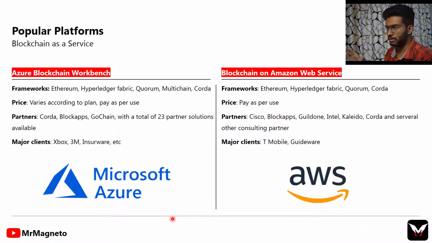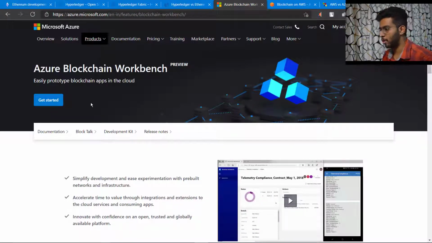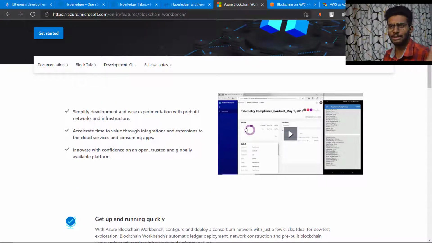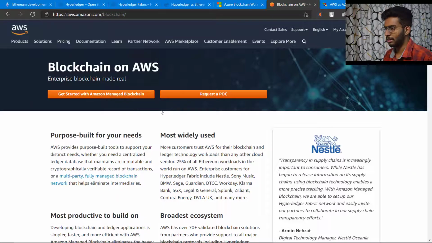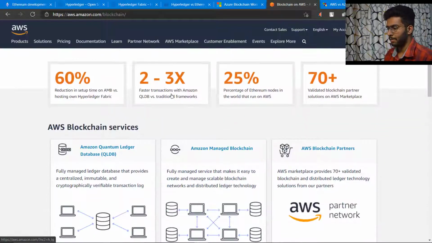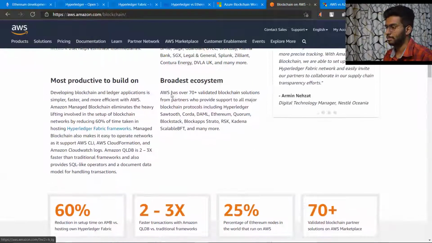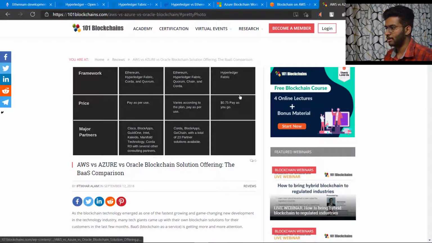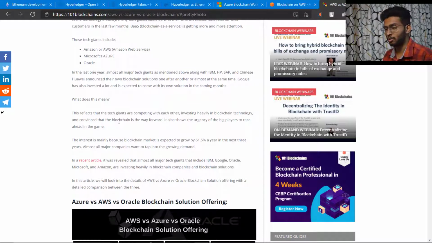So without explaining this theory part, let me take you to the official websites. This is the Azure blockchain workbench, and you could see there is a lot of documentation on how easy it is to deploy a blockchain within Azure blockchain. And here we could see the blockchain of AWS, which is Amazon Web Services, and using their blockchain as a service, we could also deploy a blockchain in their cloud. And just like the previous one, there are some websites which will help you choose which is the best one in order to deploy a blockchain.